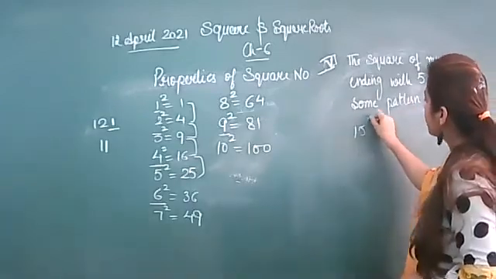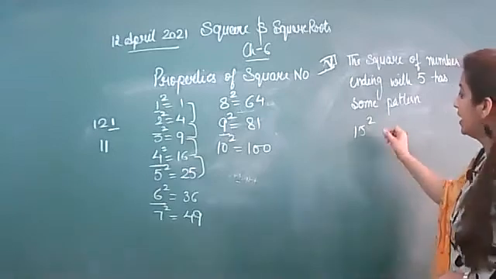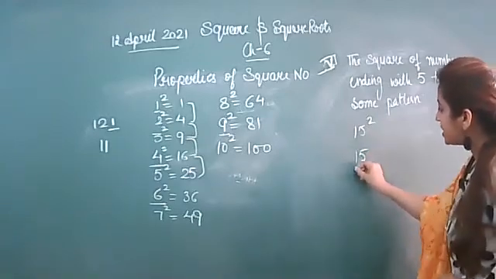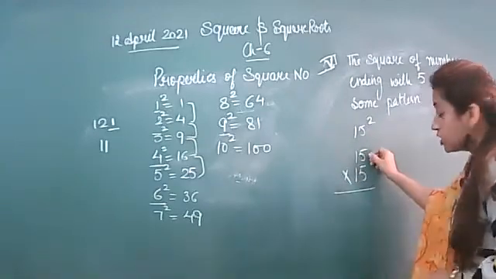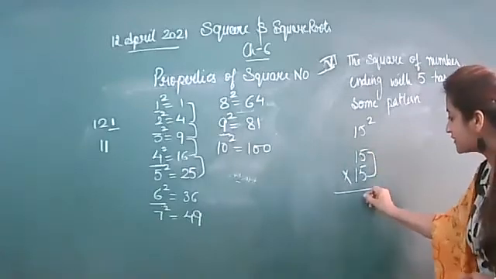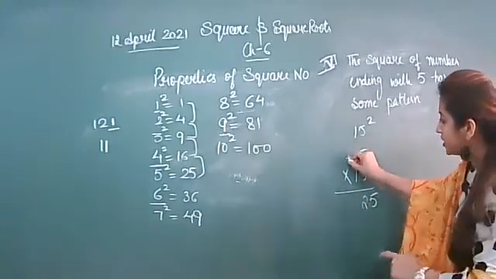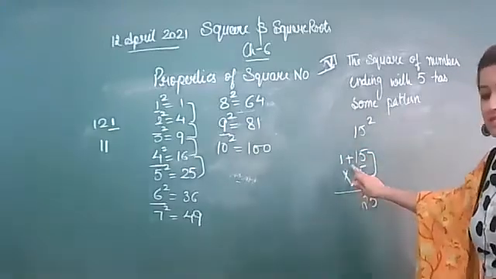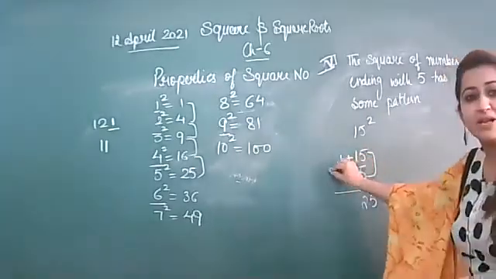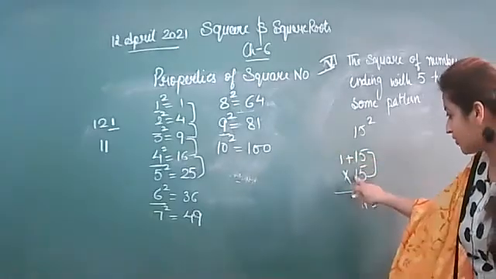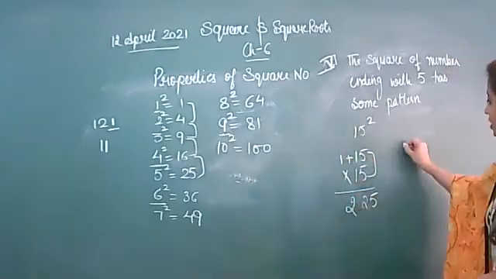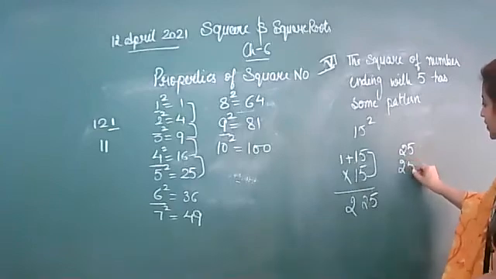Like I have written 15 square. 15 square is 15 into 15. So what will you do? 5 5s are 25 and 1 will be added to this digit. It will become 1 plus 1 is 2. 2 ones are 2. So 225.